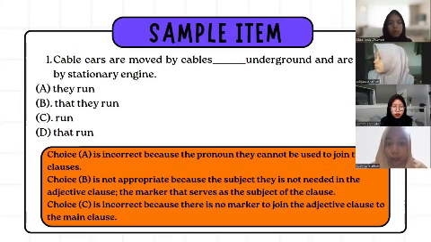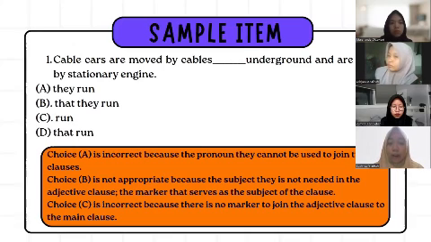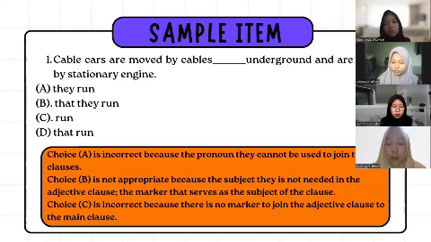The marker that serves as the subject of the clause. Choice C is incorrect because there is no marker to join the adjective clause to the main clause. This option is incomplete without that, there is no link to explain the relationship between the main clause and the relative clause.